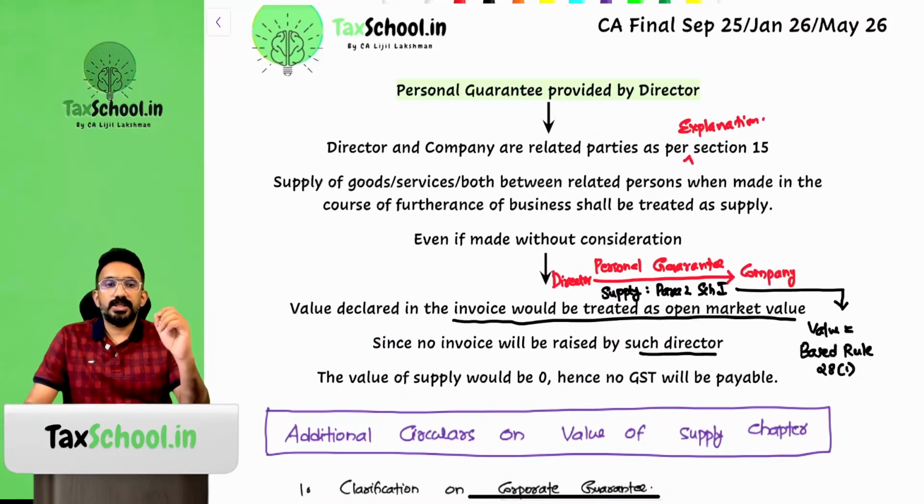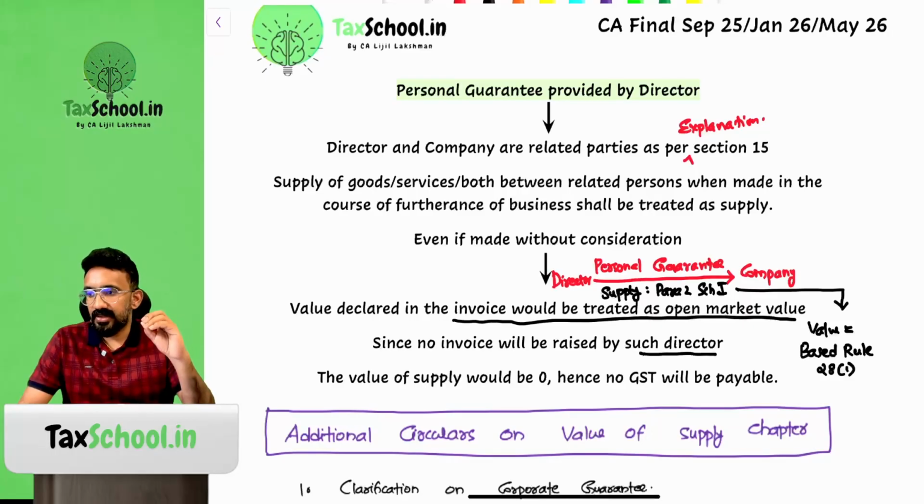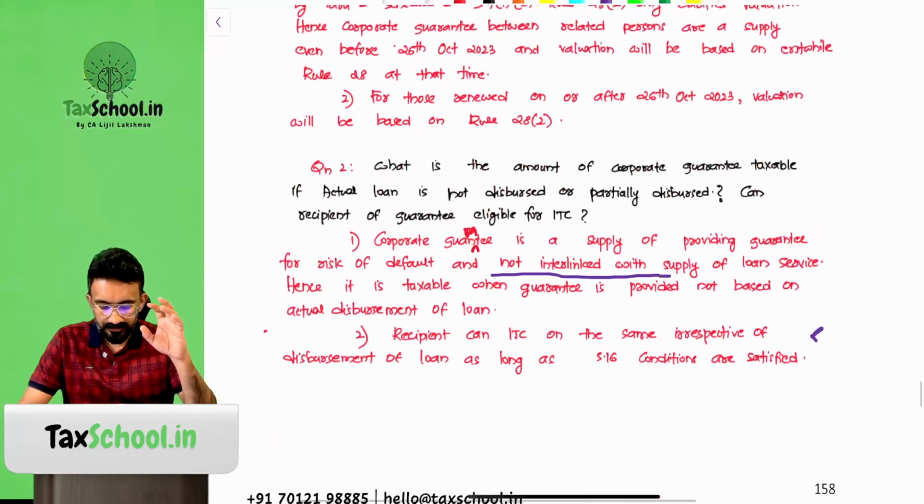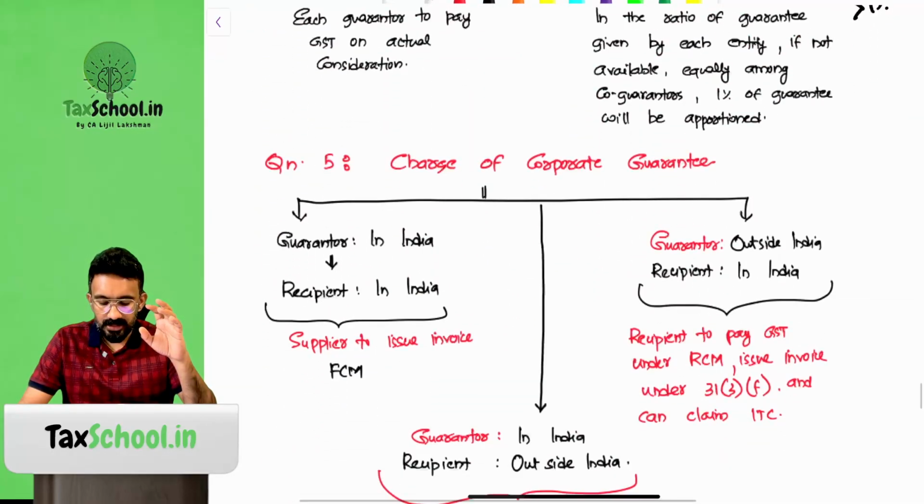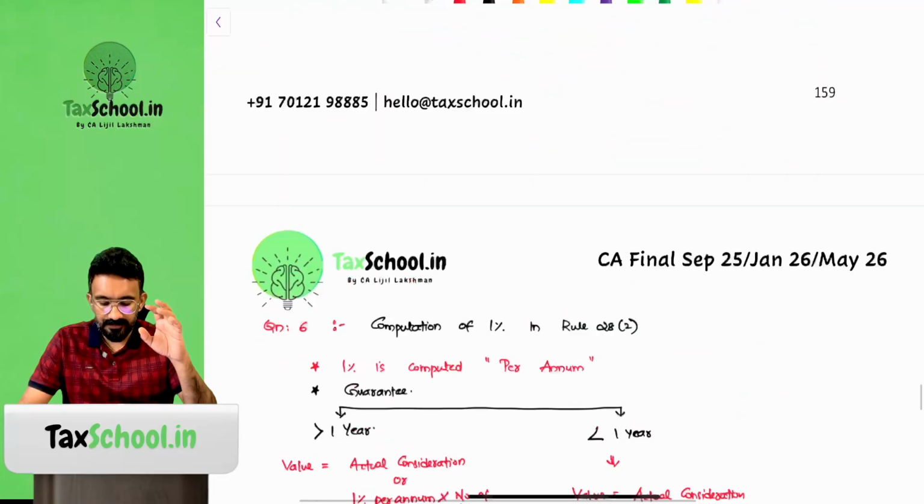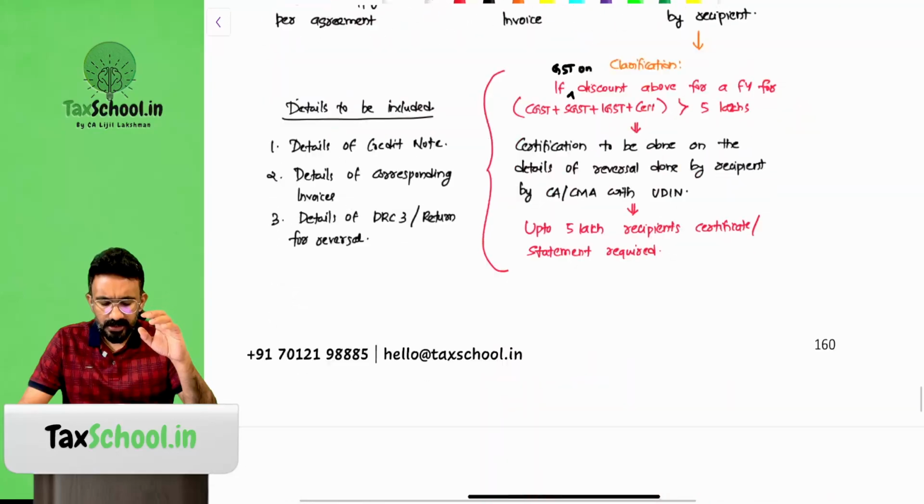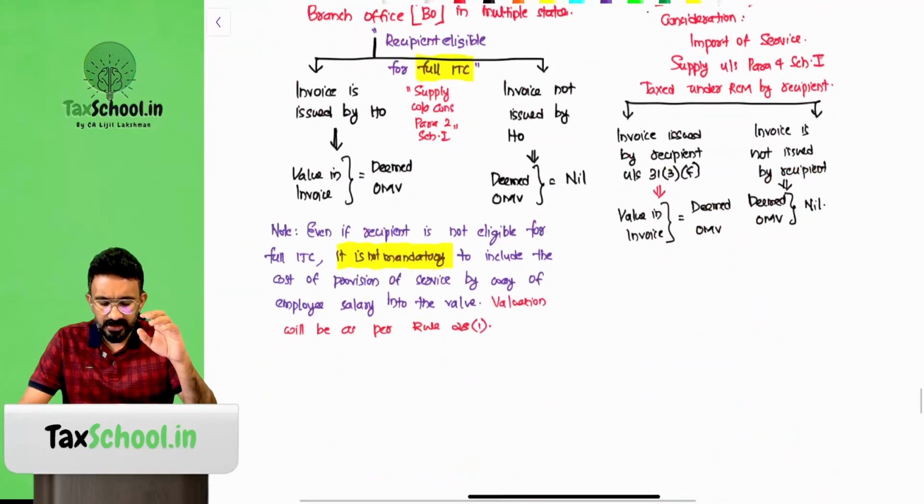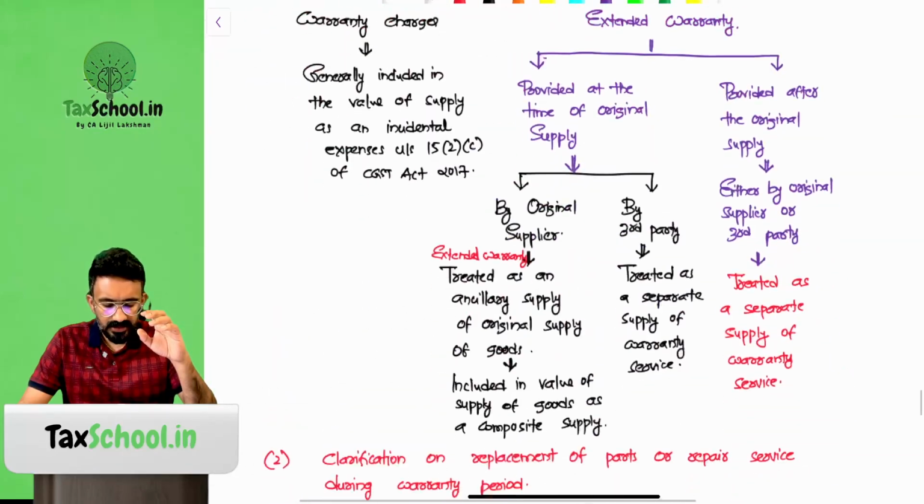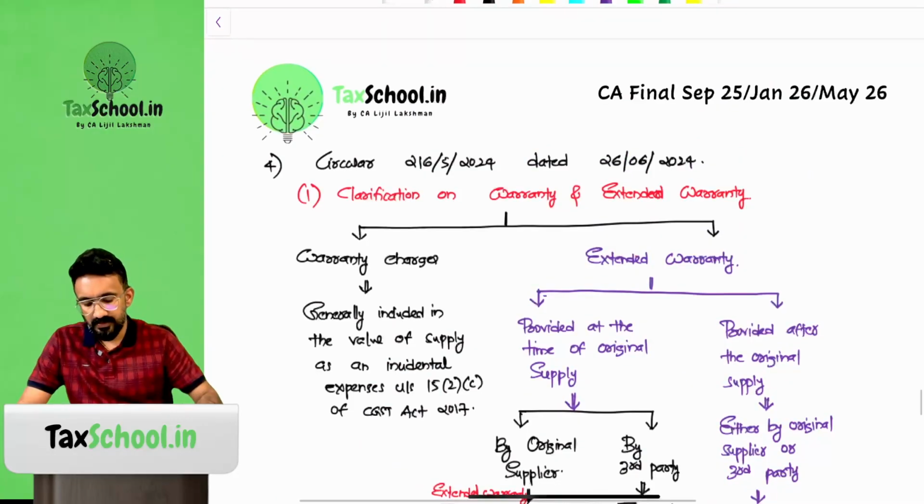Okay, now let's quickly look at the last area of discussion in our valuation chapter, which is corporate guarantee. Let's try to have some clarity on what corporate guarantee is all about. There are multiple wordings, and they have asked many questions on this, so let's try to understand these circulars.